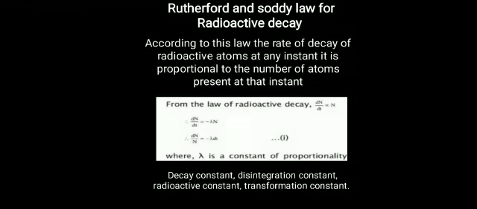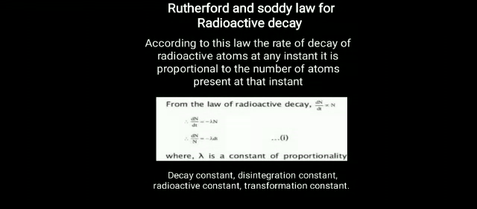According to this law, the rate of decay of radioactive atoms at any instant is proportional to the number of atoms present at that instant. The rate of decay of radioactive atoms at any instant is proportional to the number of atoms present at that moment.